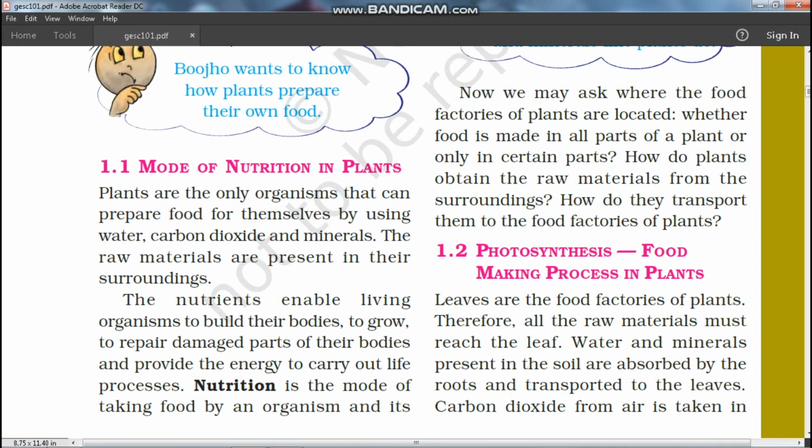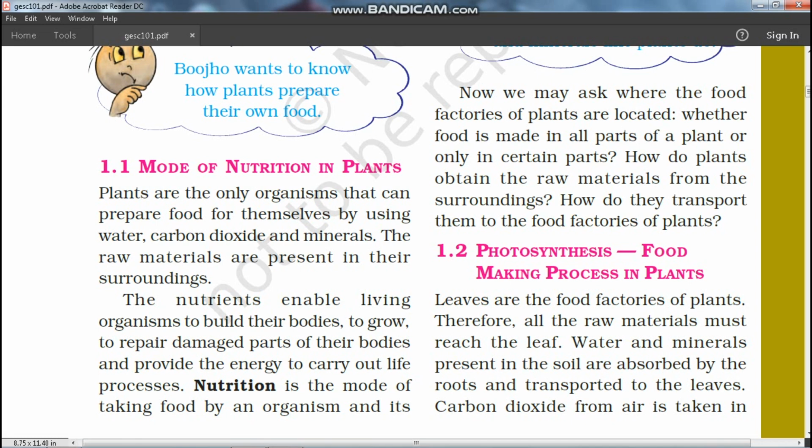Now we may ask where the food factories of plants are located, whether food is made in all parts of the plants or only in certain parts, how plants obtain the raw materials from the surroundings, and how they transport them to the food factories of plants. Several questions are there. So the answer to all these questions is photosynthesis. We will be understanding the food making process in plants.